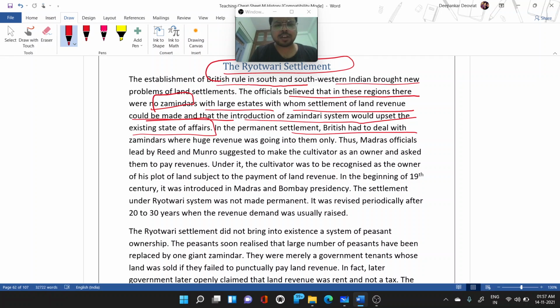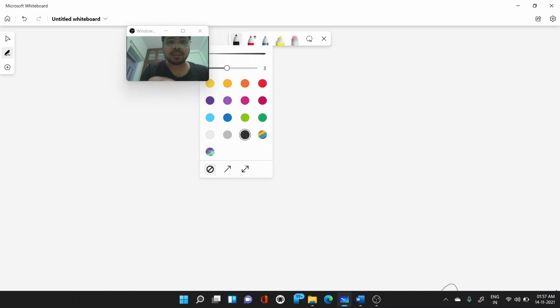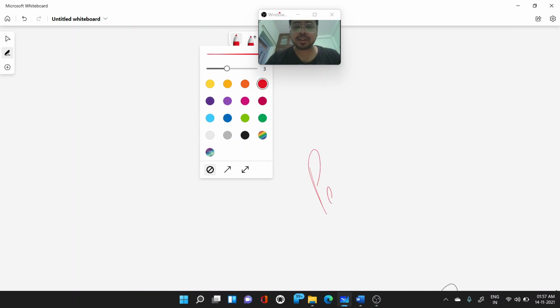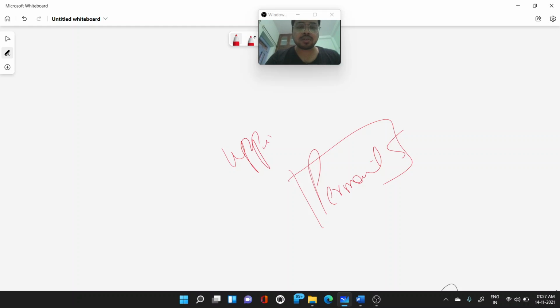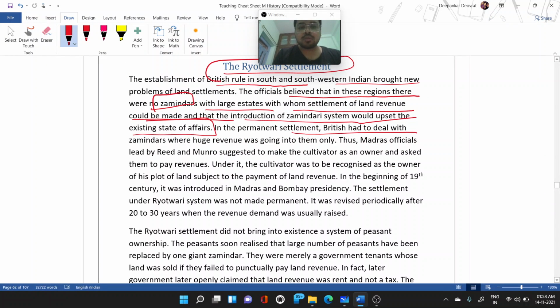In the permanent settlement, the British had to deal with the jamindars, where huge revenue was going to them. The jamindars' profit was huge: there was no upper limit to the tax they could collect, but there was a lower limit, which went to the British, and whatever more the jamindars collected went into their own pockets as profit. The British did not want to introduce that kind of system in the south, because they realized they were at a loss in the permanent settlement.